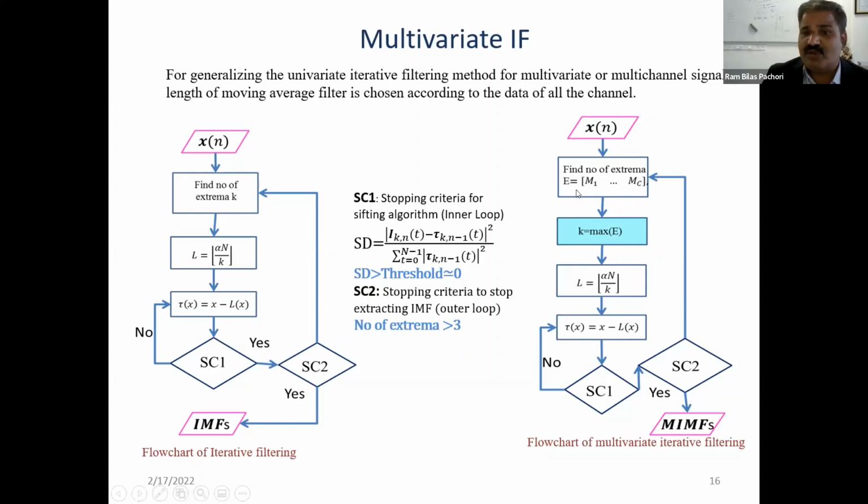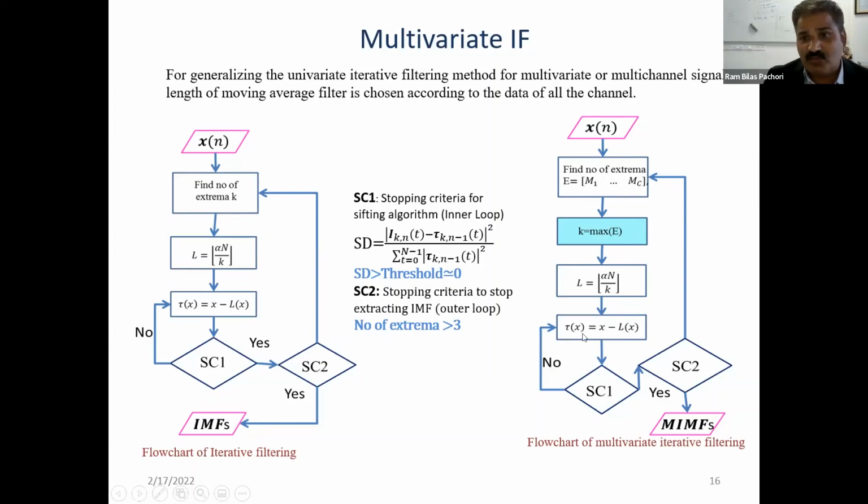Then we determine the extrema, the maxima and minima, for each channel, and out of that we determine the maximum number of extrema. Then based on that we design the filter, and we perform the filtering of all channels, or individual channels, by using the same filter.